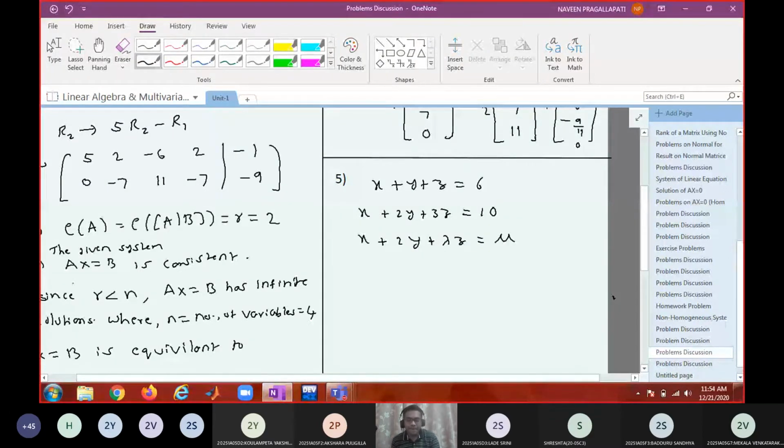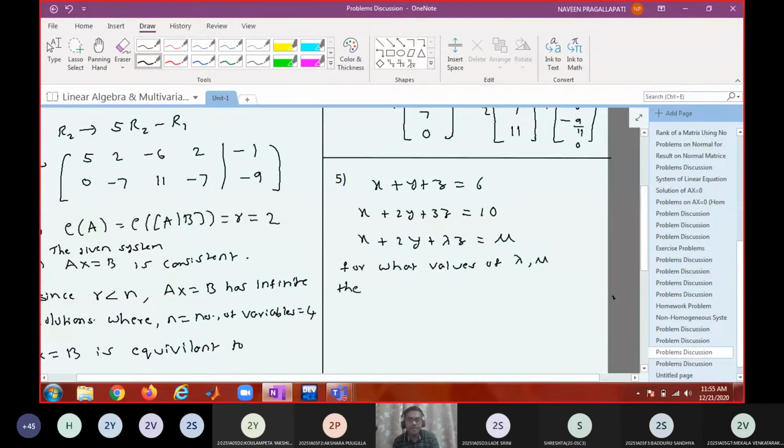First question, you write it as: for what values of lambda and mu, the following system has no solution.